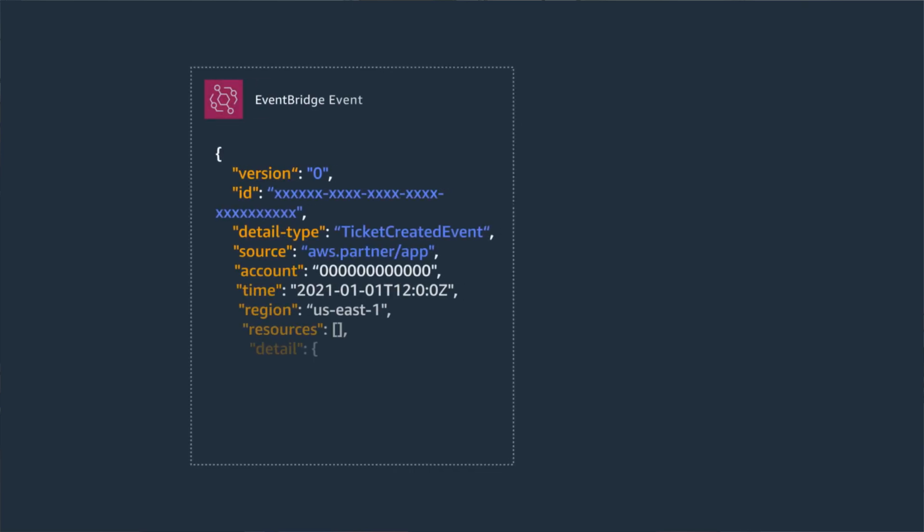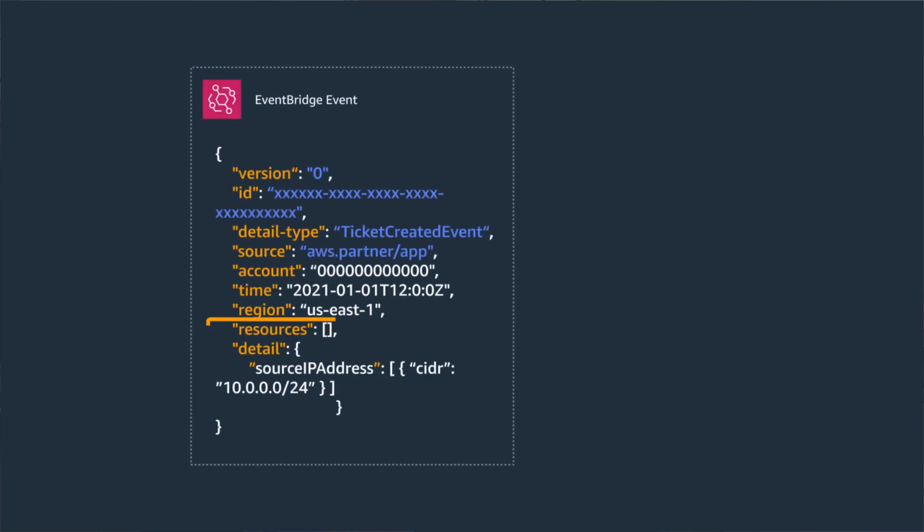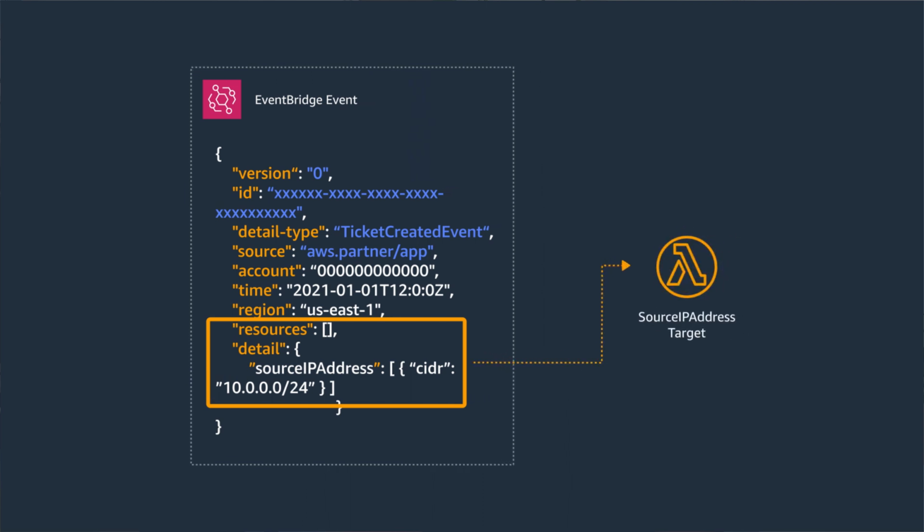SNS allows you to filter based on message attributes, but if you need more advanced filtering, you should use Amazon EventBridge. In our example, you could filter events by IP address matches within the message content and send those messages to separate targets. EventBridge also has a schema registry that helps you identify and version event schemas.